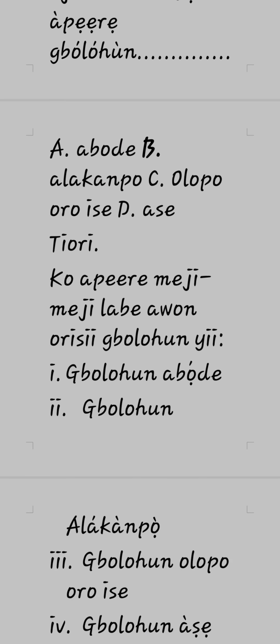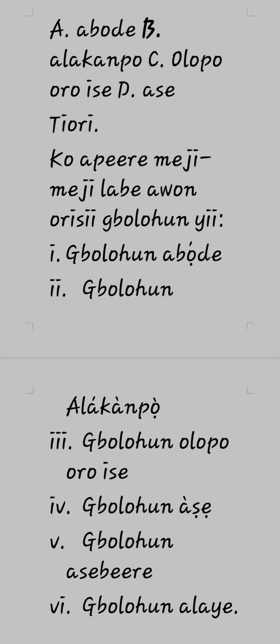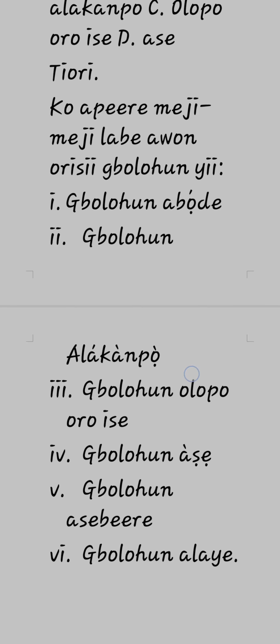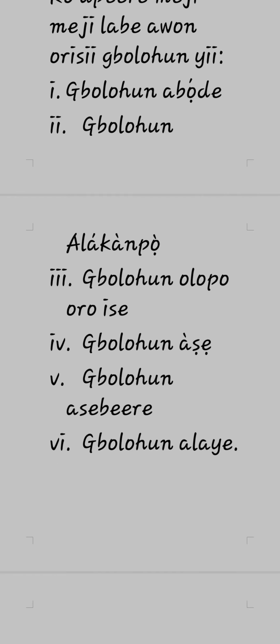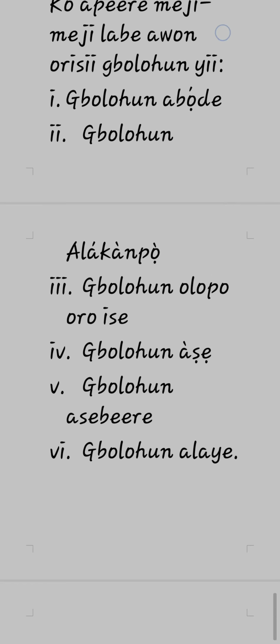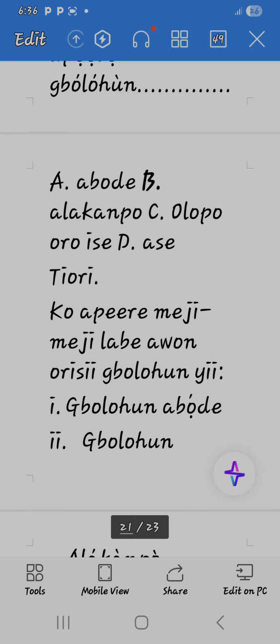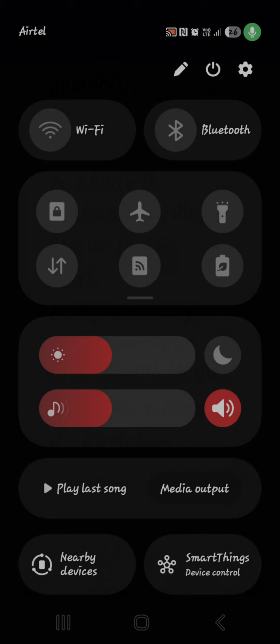Kọ àpẹẹrẹ méjì lábẹ́ àwọn ọ̀rọ̀ oríṣi gbólóhùn yìí. Number 1, gbólóhùn abọ́dé. Number 2, gbólóhùn alákọ̀ọ́pọ̀. Number 3, gbólóhùn ọlọ́pọ̀rọ̀ ìṣe. Number 4, gbólóhùn àṣẹ. Number 5, gbólóhùn àṣebéèrè. Number 6, gbólóhùn alálàyé. Ẹ jẹ́ kí a fi ìbéèrè wa ká gbìyànjú àwọn iṣẹ́ a sì lè fi ìbéèrè wa náà ránṣẹ́ bí ó bá ṣe ń jẹyọ. Ó dìgbà.